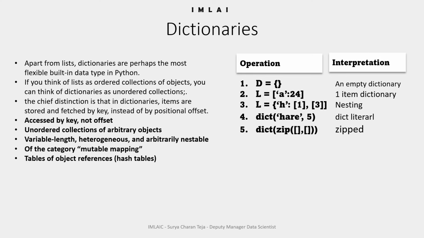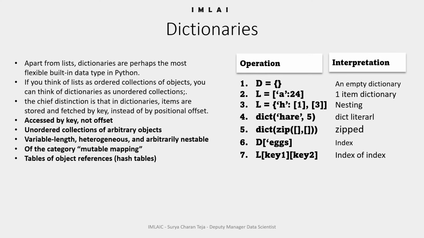But as of now, you can zip two lists, making keys from one list and values from another list, and make a dictionary out of it. And then if you have an iterable object, similar to the list, you can make a dictionary from this.